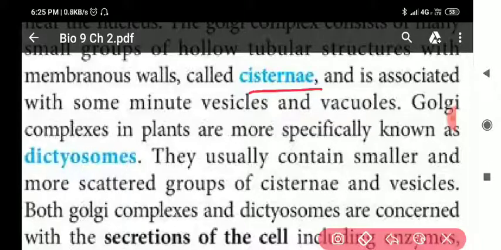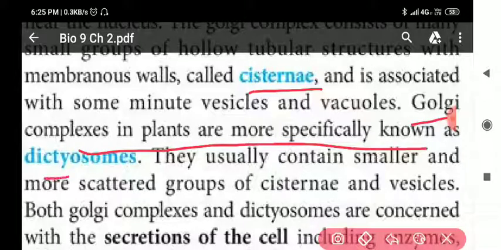Golgi complexes in plants are more specifically known as dictyosomes. So Golgi apparatus is not present in plant cells. Instead of it, dictyosomes are present. Clear all of you? Instead of Golgi apparatus, what is present? Dictyosomes.